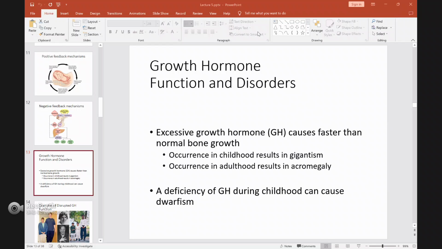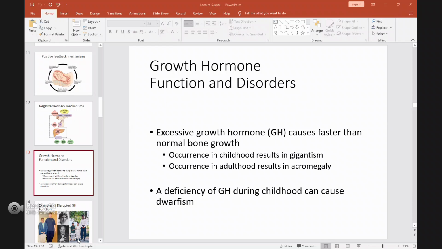Just remember, for growth hormone excess we have two types. One starts during childhood, which we call gigantism. The second one happens in adults, which we call acromegaly. But deficiency of growth hormone can cause another disorder, which we call dwarfism. So the growth hormone level in our body should be maintained in the normal range. If you have excess growth hormone, you can have gigantism or acromegaly, while if you have less growth hormone compared to a normal person, you can get dwarfism.